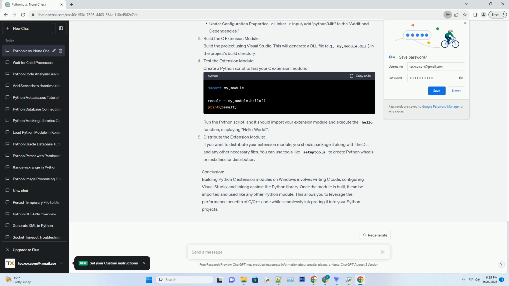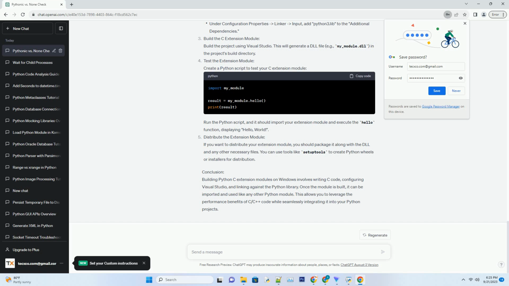Test the extension module. Create a Python script to test your C extension module. Run the Python script, and it should import your extension module and execute the hello function, displaying hello world. Distribute the extension module. If you want to distribute your extension module, you should package it along with the DLL and any other necessary files. You can use tools like setuptools to create Python wheels or installers for distribution.